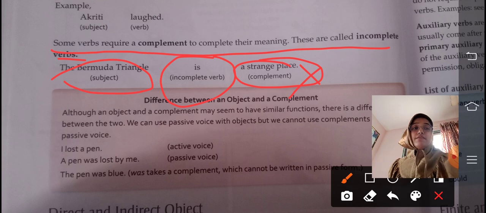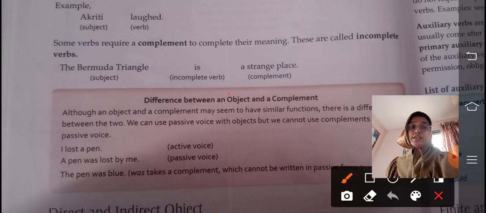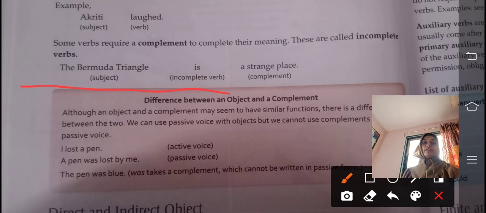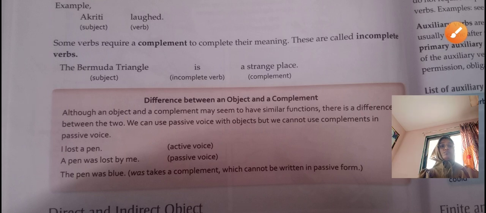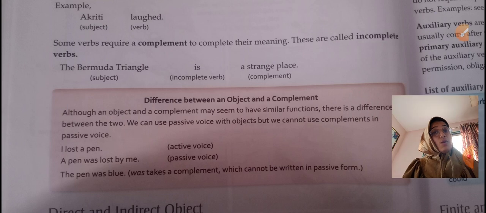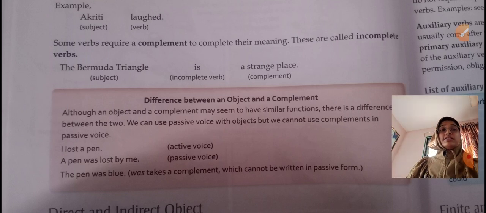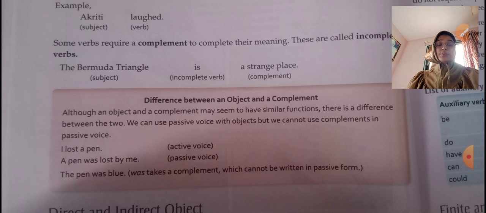For example, if we see this much of the sentence, it is incomplete. The Bermuda Triangle is what? A strange place. So we need a complement to complete the meaning, and then it is called an incomplete verb. Now, the difference between an object and a complement. You will say that a strange place can also be an object. So how do we differ what is an object and what is a complement? Although an object and complement may seem to have similar functions, there is a difference between the two.